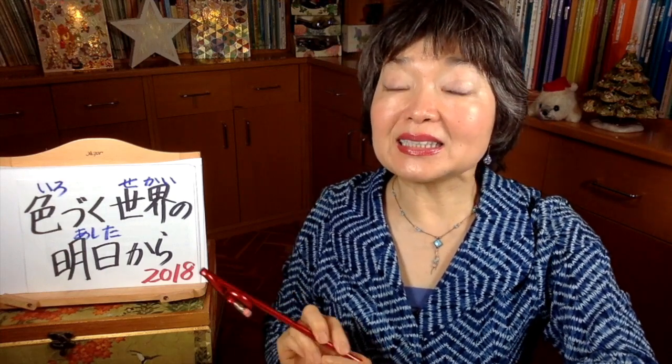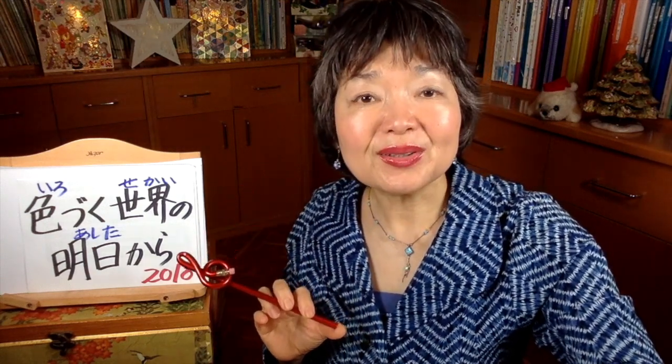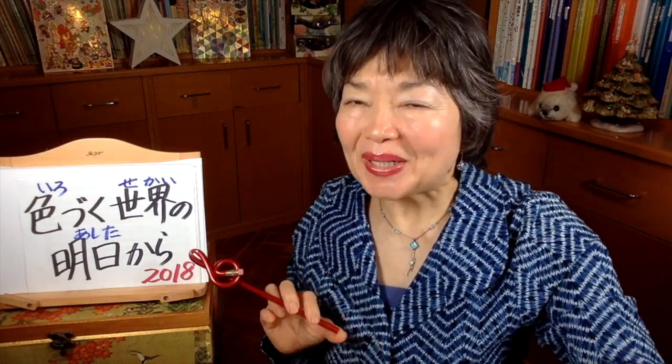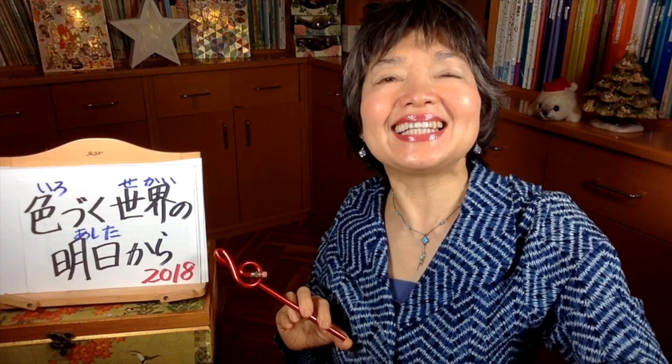And there, the main character, the girl, cannot see colors. She can see everything but all in black and white. She doesn't see any colors. And her grandmother wants her to be cured. So the grandmother sent this girl to the different world of 2018, 60 years before.